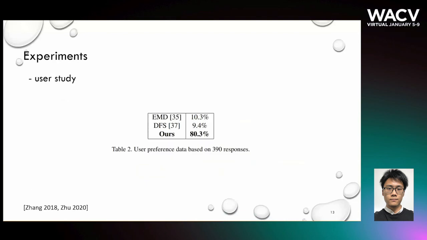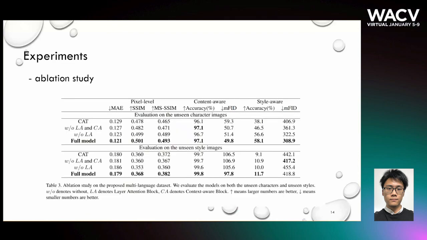Our final goal is to generate images that satisfy users, so we randomly select 39 sets of images from the output of both methods and ask the users their preferred images. Table 2 shows most participants prefer images generated by our model. This is an ablation study on the proposed multi-language dataset. We gradually remove the layer attention and context-aware attention networks and see the results.